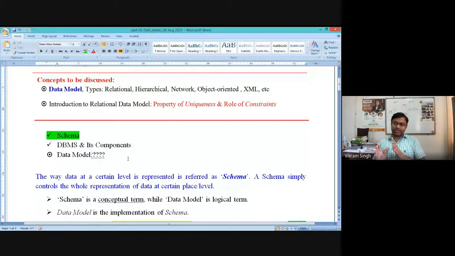All those sets of conditions, rules, settings, and logics become one logical entity, which could be referred to as a model. So in database system design, schema gives you the conceptual representation of the data. But when we are going to design a database, it is the data model, the logical representation, which gives you the actual view of the database designed, right?